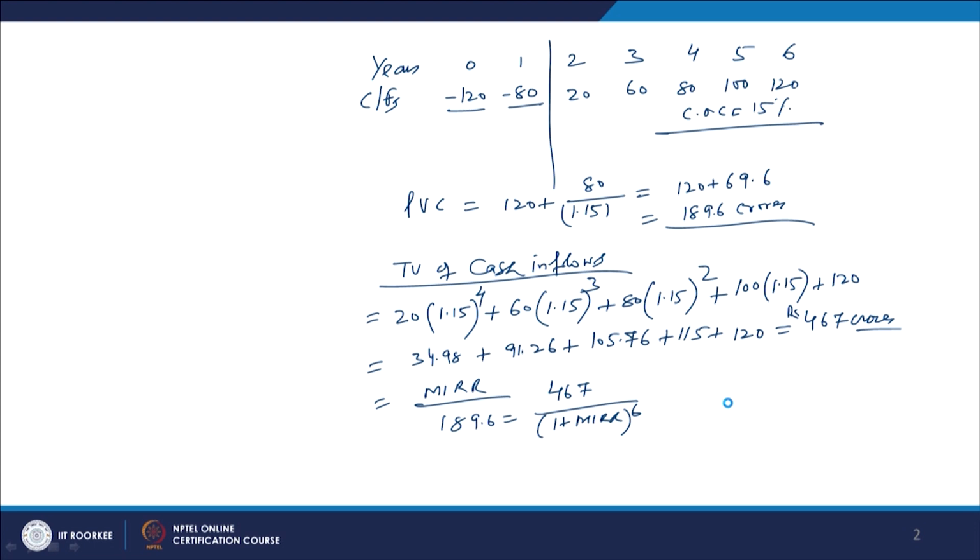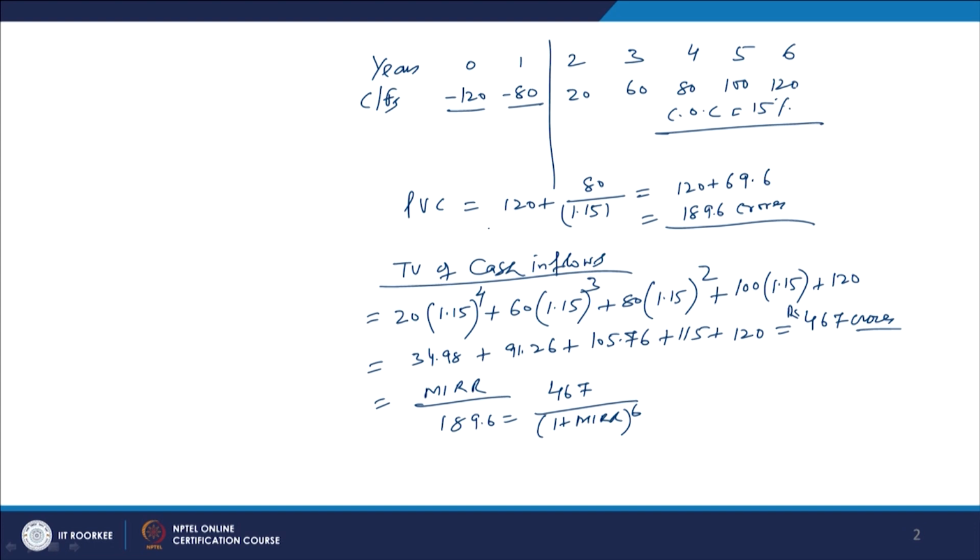Here we have taken the same example again. The cost of capital we have taken here is 15%. So, the number of years is 6, from 0 to 6. For cash flows, the first 2 years we have taken as outflows, 120 and 80, and for the remaining 5 years we have assumed there are inflows. Then we followed the same process, calculated the present value of the cost, which became 189.6, then we got the terminal value of cash inflows, which finally totaled 467 crores.